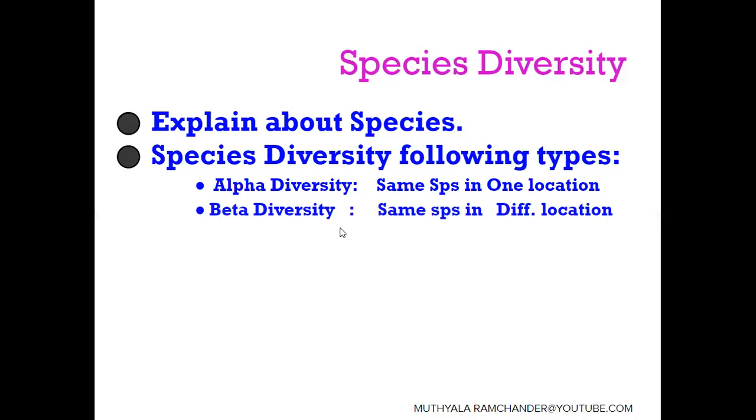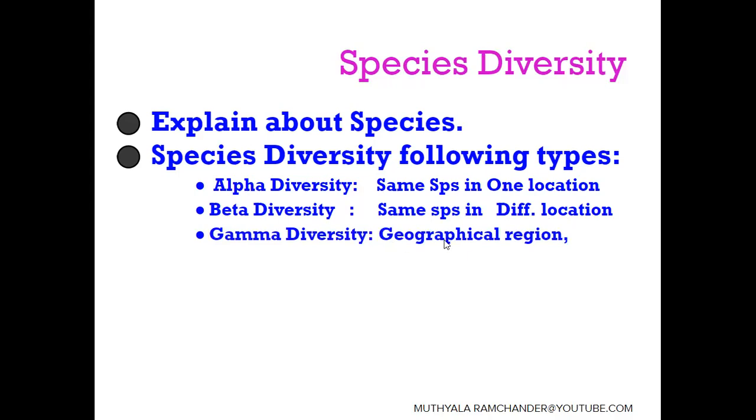Then beta diversity: the same species in different locations. It is also a good example of ecological diversity. The same species of animals and plants are located in different locations, and different locations contain different environmental factors. Based on the different environments, the same species shows diversity. This type of diversity is called beta diversity. It also explains different species in one location.